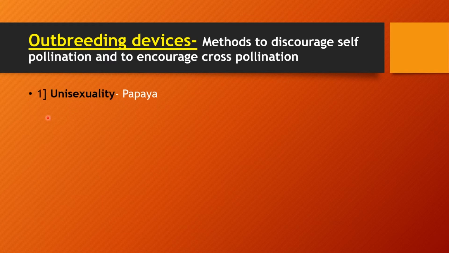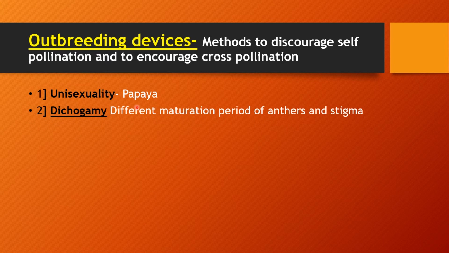The first one is unisexuality. That means if the sexes are separate, if one of the plants bears male flowers and another bears female flowers, then automatically the chances for cross-pollination will occur.